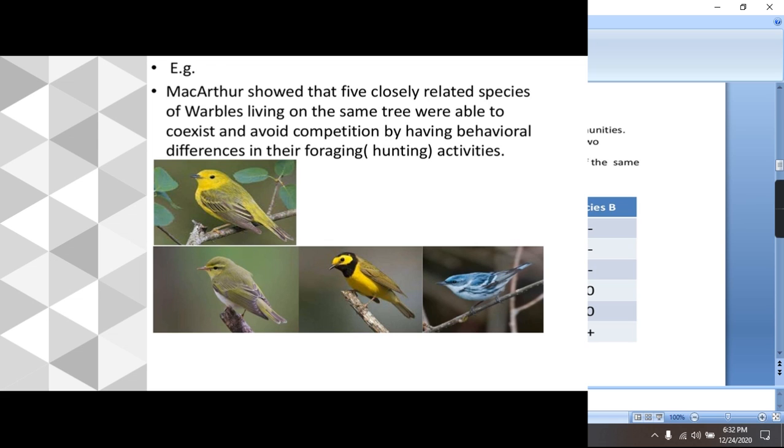There were many scientists who worked on this process of competition. One scientist was MacArthur. He showed that five closely related species of warblers can live on the same trees and were capable of coexisting by changing their hunting activities. This is known as resource partitioning. Before that, there was a scientist, Gause, who said that species which have common resources cannot coexist together. But later on, by the discovery of MacArthur, it was possible that species can coexist even if they have common resources.